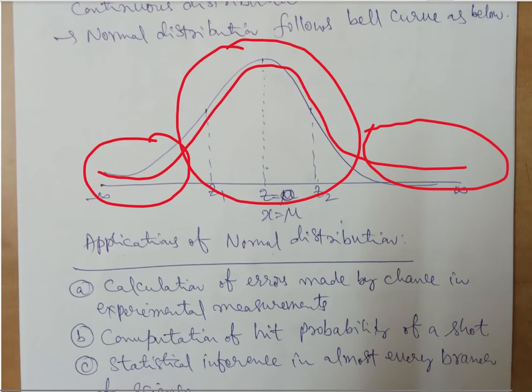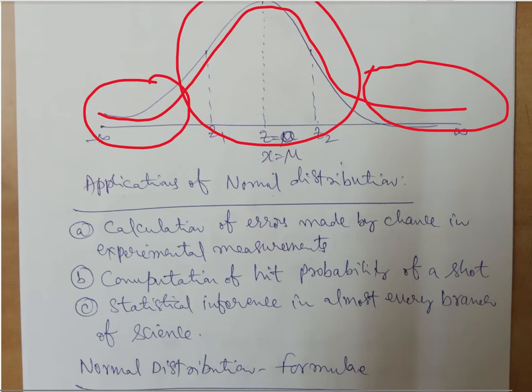So normal distribution is one of the very important continuous probability distribution functions. Coming to the application areas: the calculation of errors made by chance in experimental measurements, computation of hit probability of a shot, statistical inference in almost every branch of science, and most of the places where we need to understand, for example in a sample, how the sample is working and how to use the sample for a better prediction. Normal distribution is one such solution.